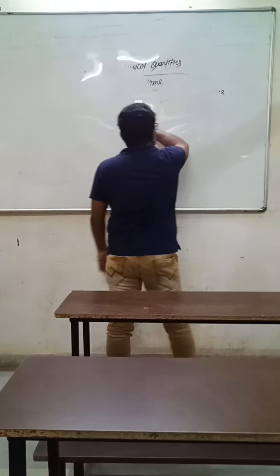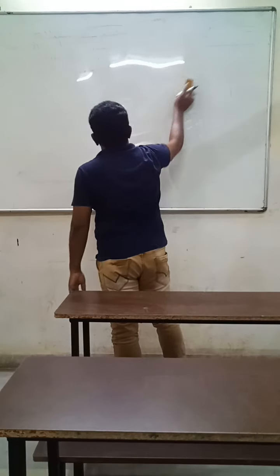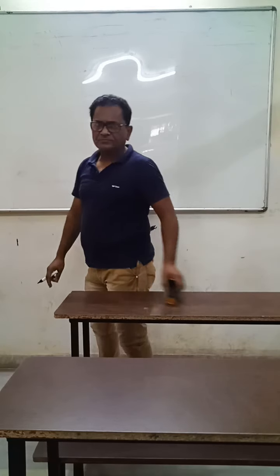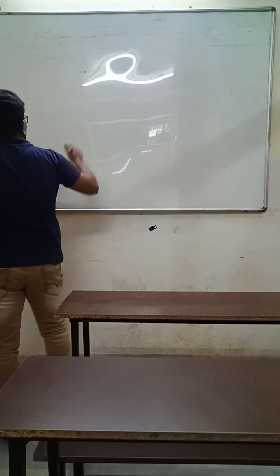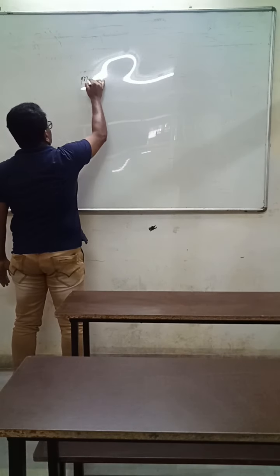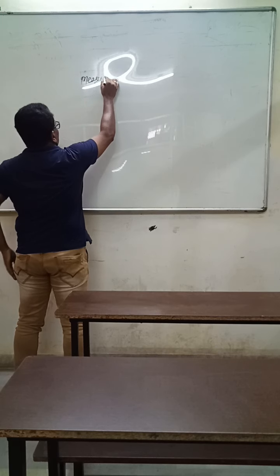Now, what is meant by the term measurement?